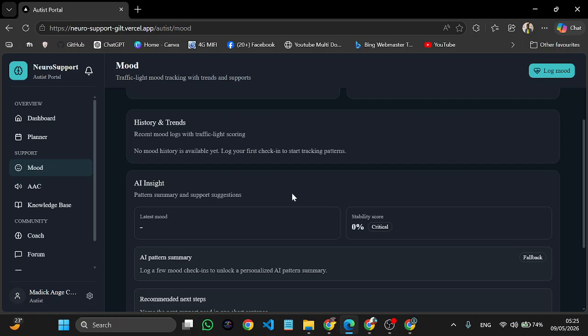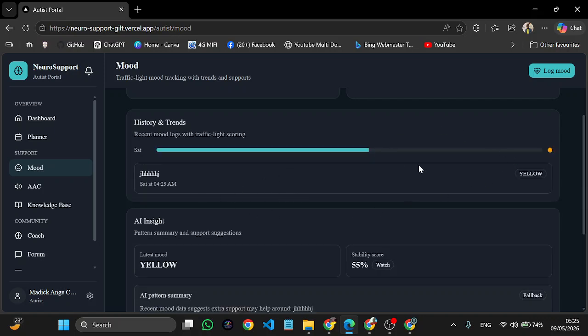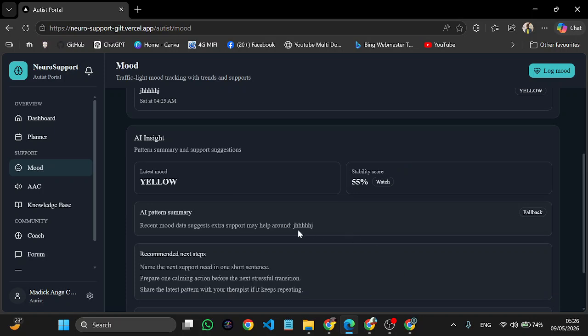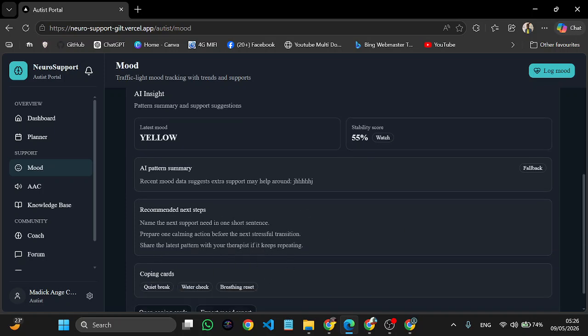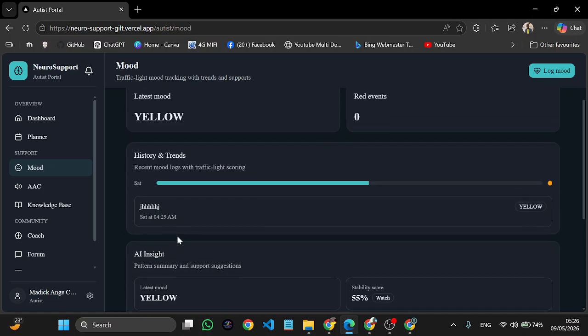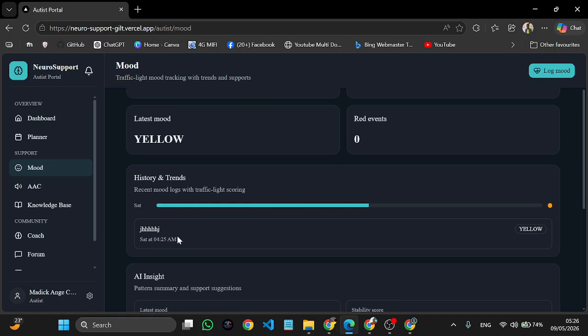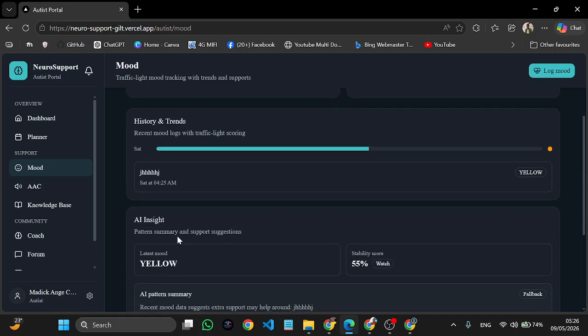after a minute for it to load, you will see this visual appear, and the AI will give you recommendations about the next steps based on your description. So here you can say, name the next support, or prepare one calming action before the next stress. So that's how it functions. Not only can you log your mood with a description, but the AI can also give you an insight to improve your mood.